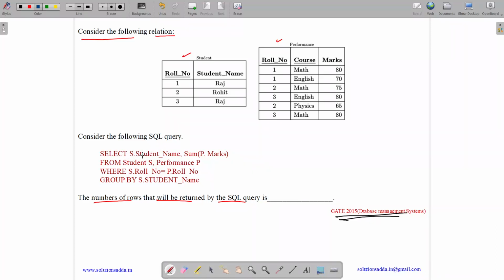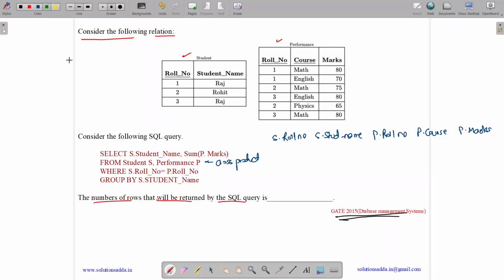So here it is selecting two attributes from student S and performance P. This is a cross product. So a cross product will be done. So what all fields will be there? We will have student renamed as S. So we will have S.roll_number, S.student_name, P.roll_number, P.course, and P.marks.